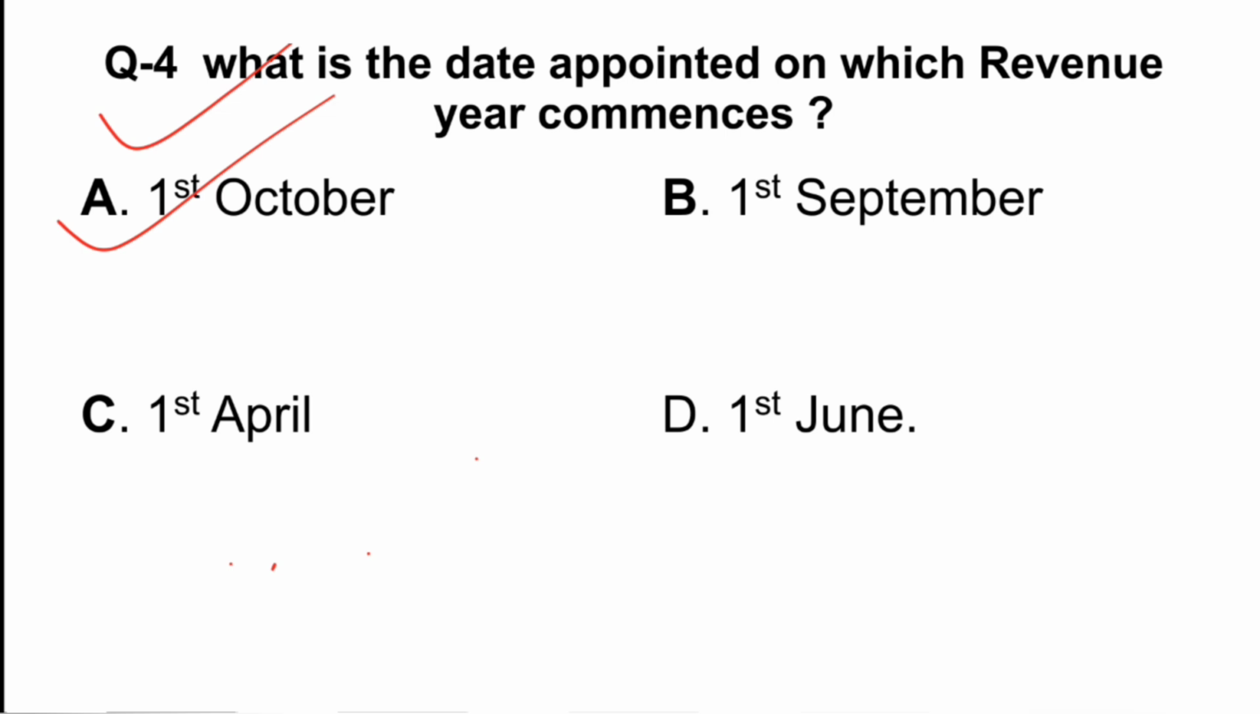1st October is the date when the revenue year commences in the state. So also there is no specific date directly mentioned in the provision, but it states that the state government may by notification appoint. So the notification says it is 1st October.